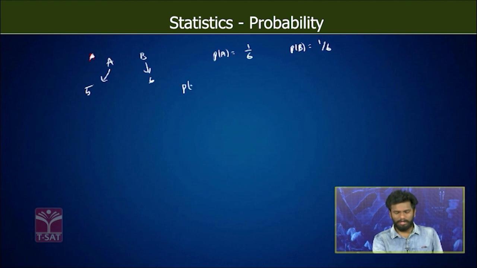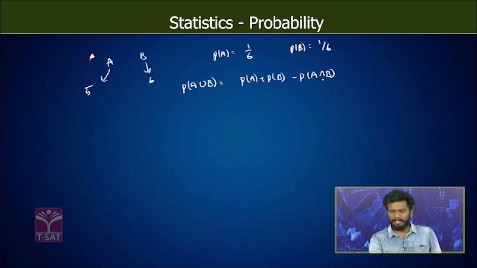Now the probability of occurrence of A or B is equal to the probability of occurrence of A plus the probability of occurrence of B minus the probability of occurrence of A intersection B. Is there any intersection part for these two events A and B? There is no intersection part. Occurring a number 5 and occurring a number 6 are both different.